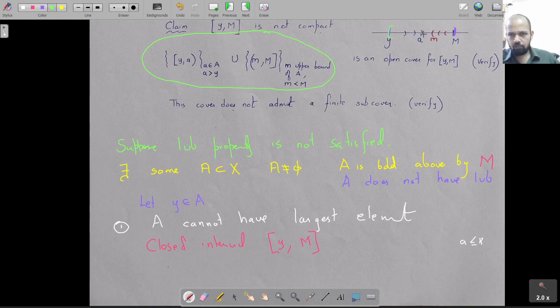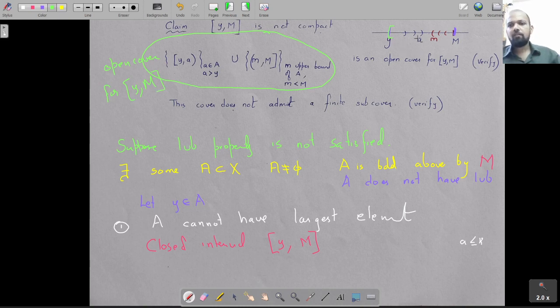And if you take an element m, if it is an upper bound for A, then obviously there is a lesser upper bound, and from m to capital M you are going to have an element. So any point that you take between Y and M, either this type of interval will cover it or this type of interval will cover it. So this is an open cover for YM.